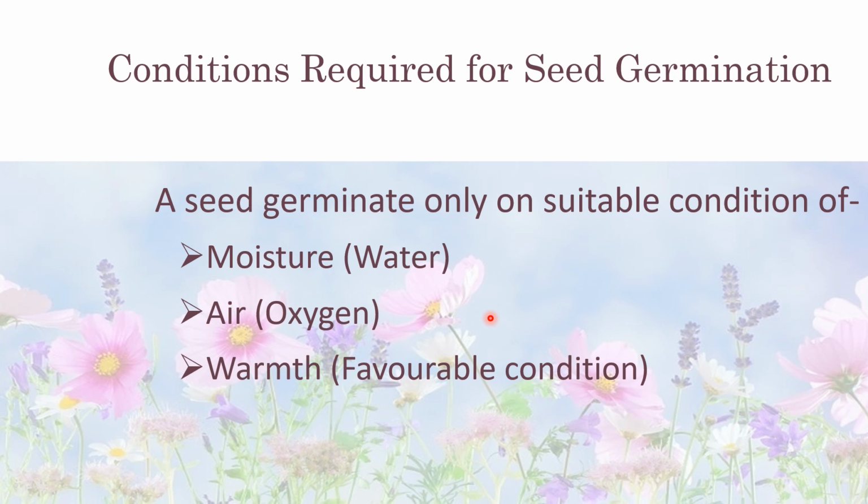The summer plants are rice and maize. Then winter plants grow within the temperature range of 10 to 20. The examples of winter plants are wheat, gram and pea. This was all about this video.